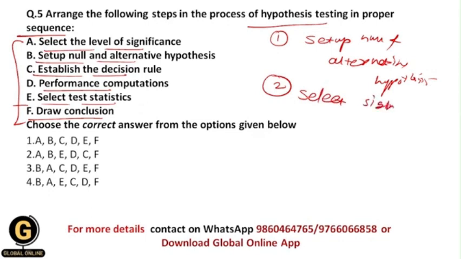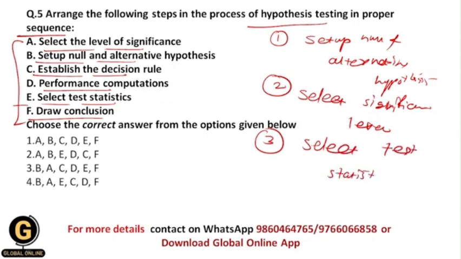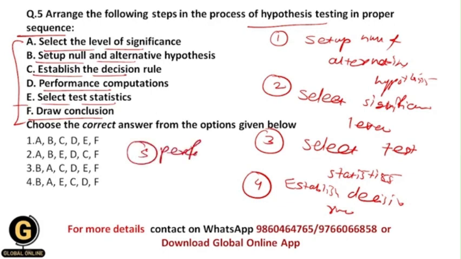Then the third step should be to select the test statistic. Then the fourth step should be to establish the decision rule. Then the fifth is to perform computations. Then the sixth one is to draw conclusion.